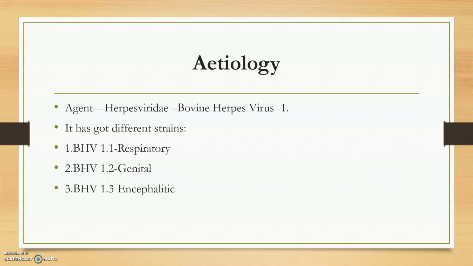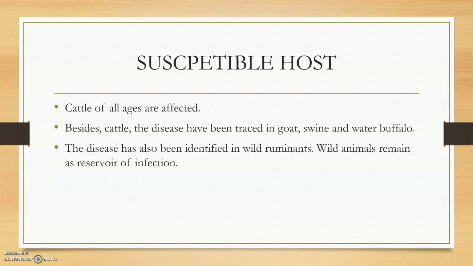So we move to the etiology. Herpesviridae, bovine herpesvirus 1. It has got many strains. Actually, the strain is causing a different type of manifestation. That is, BHV 1.1 will be causing mainly the respiratory form of the disease. BHV 1.2 will be forming the genital lesions. BHV 1.3 will be forming the encephalitic lesions.